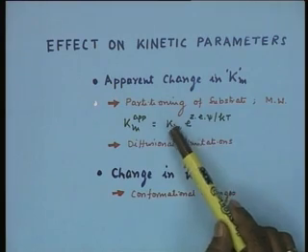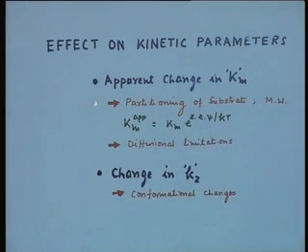as we saw in the substrate profile of the immobilized enzyme particle, that in the bulk phase and in the immobilized carrier particle there will be a substrate gradient, and depending on the chemical nature that will undergo. Km apparent can also be related to Km of the native enzyme by the exponential function e to the power z e psi over k t, where z is the number of charges. So the actual Km is the same, it's an observed change. The Km does not change really. The charges considered are those on the substrate.